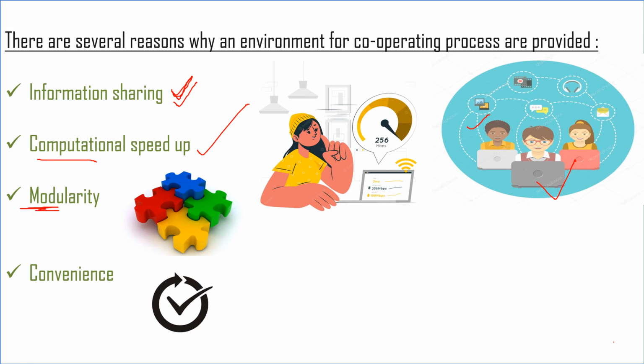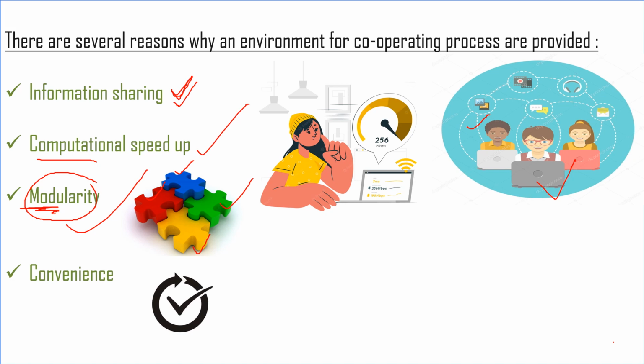The next thing is modularity. Now what do you mean by modularity? Modularity क्या होता है? Means आपका जो large job है is divided into smaller sections of job and each job has its own significance. हर एक job को module कहा जा रहा है यहाँ पे. हर एक job का अपना significance है. Like you can see in that particular figure here, a particular job is divided into individual jobs. Each job has its own significance. And each of these jobs runs concurrently, simultaneously, in parallel, so that job execution is done at a faster rate. So this is called modularity, and this is an advantage that a cooperating process allows us.